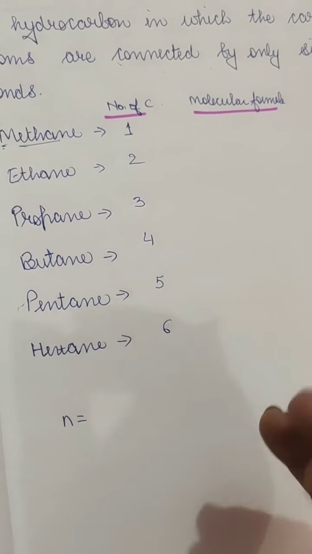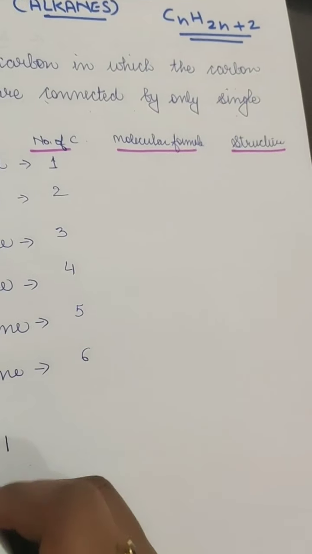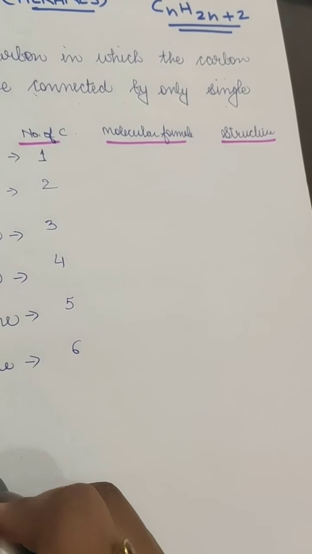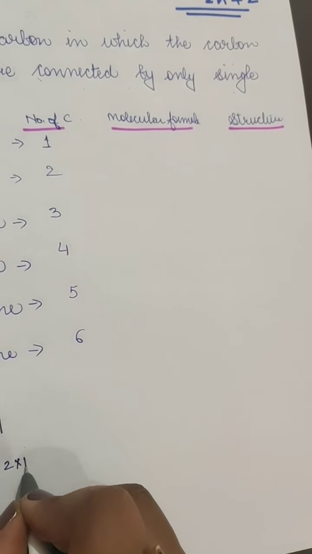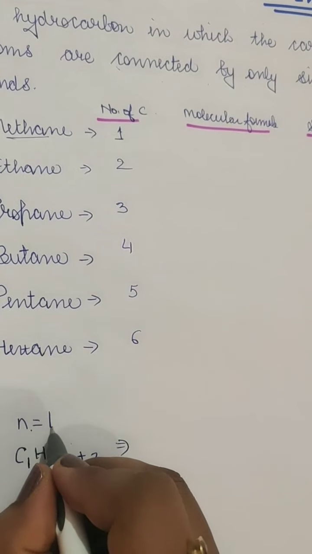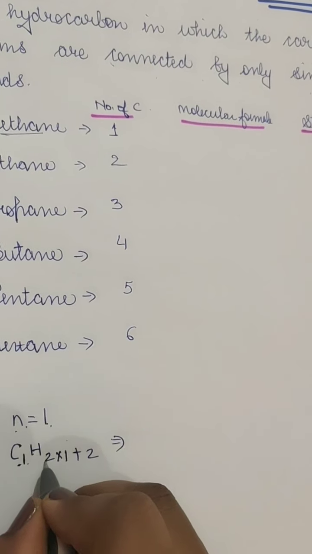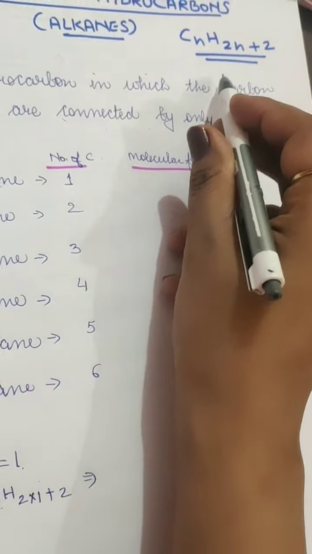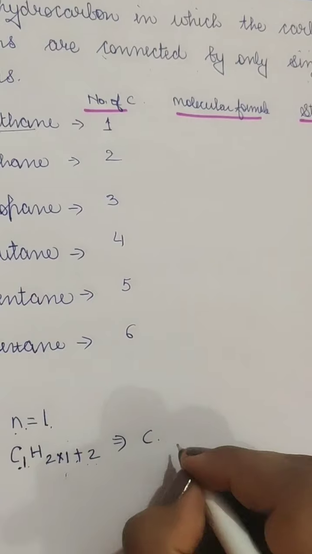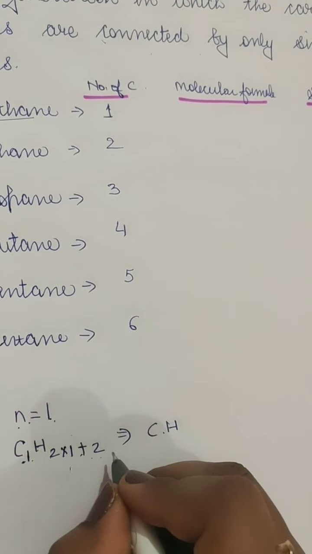So if n equals 1, that means according to the formula, when C is 1, H will be 2n plus 2. So n is 1, H is 2 into 1 plus 2, that means 4.